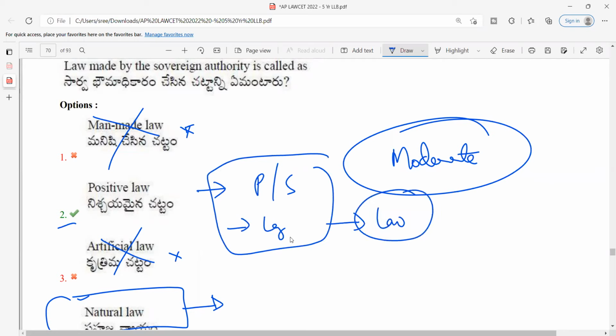Law is generally a positive law. There is no normative law. Normative law and everything, you will find only in subjects like economics and other things. But generally, all laws are positive, so it is positive law.